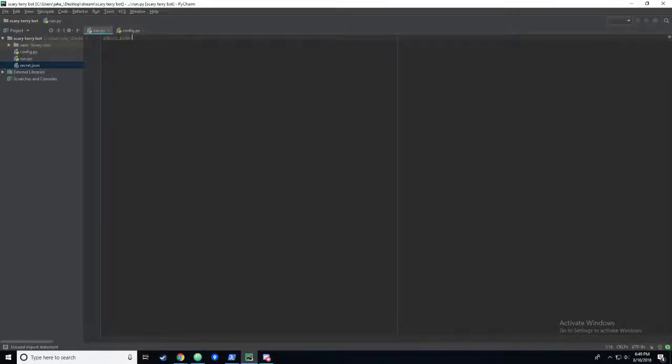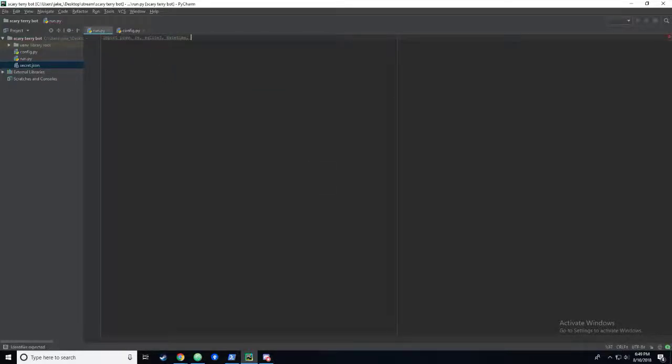So we're going to need this. We're probably going to need regex, or regex, however you'd like to say it, just short for regular expressions. We're going to need some sort of database to hold IDs of comments that I've already commented on, so I don't accidentally comment on them more than once.